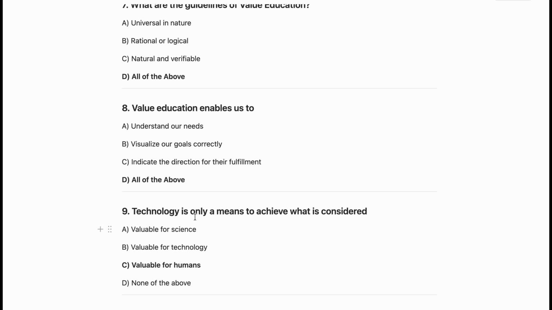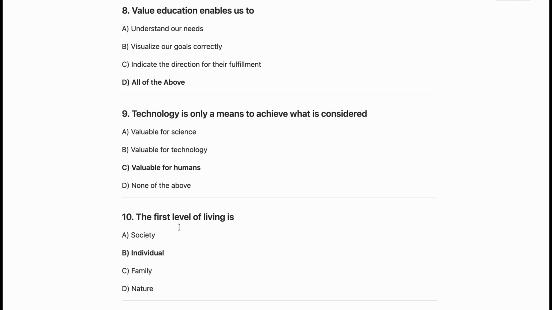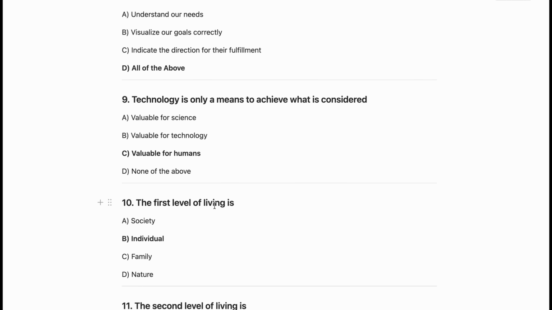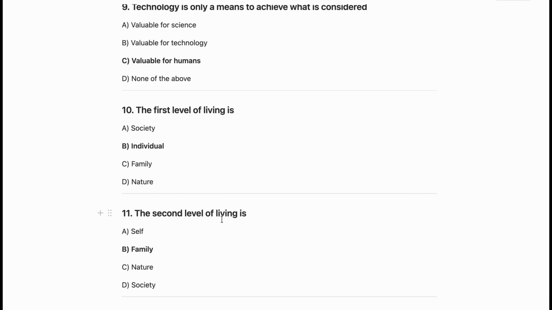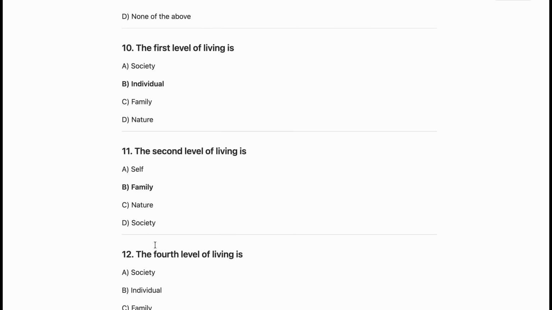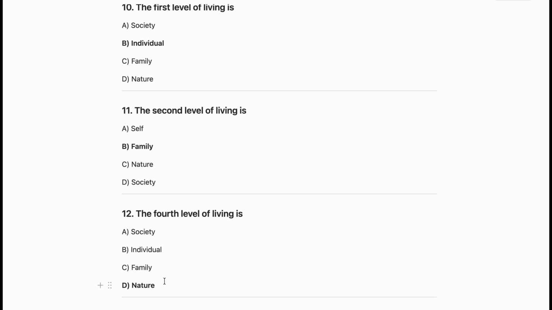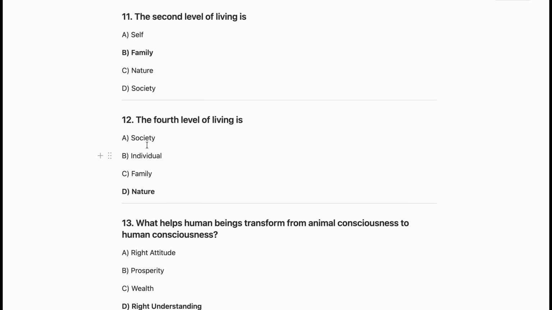Now technology is only a means to achieve what is considered valuable for humans. Technology is valuable for human beings. Now the 10th question is, the first level of living is individual. There are 4 levels, as we know: individual, family, society and nature. So the first one is individual. Now the second level of living is family. Now the fourth level is nature, and the third level is society.